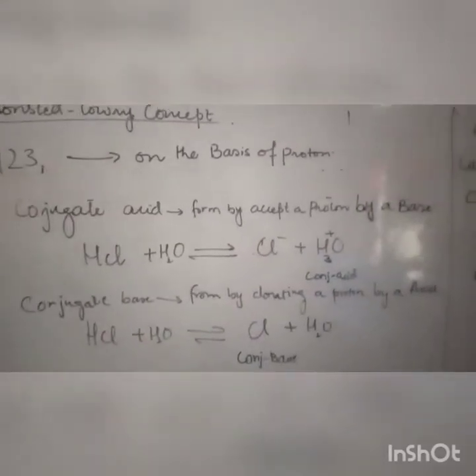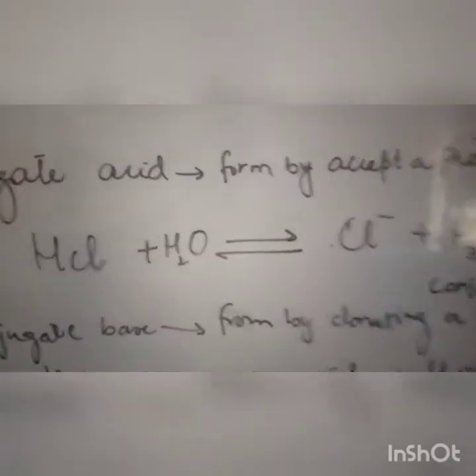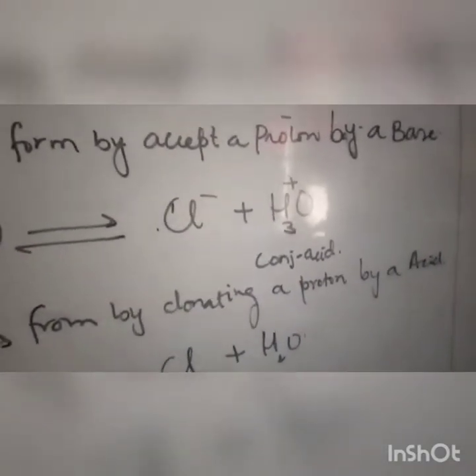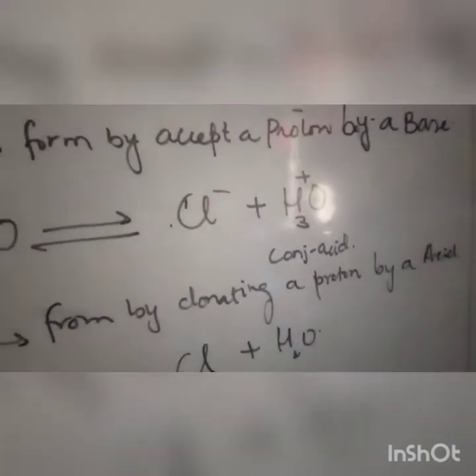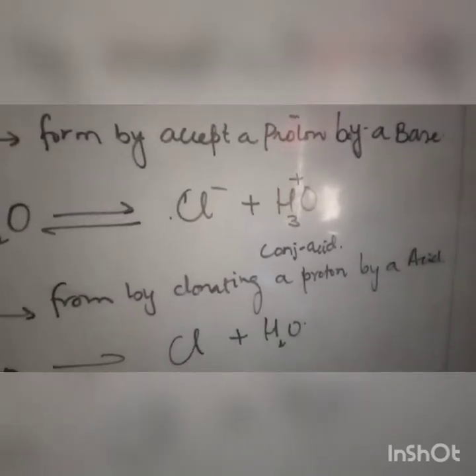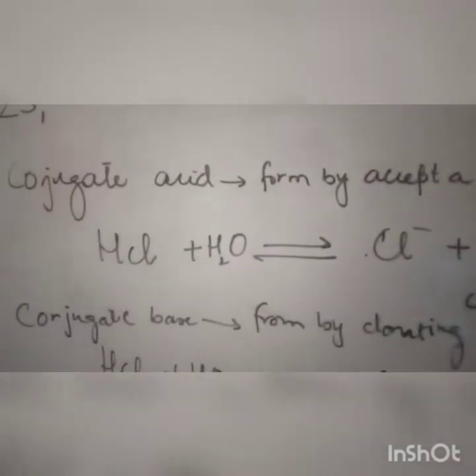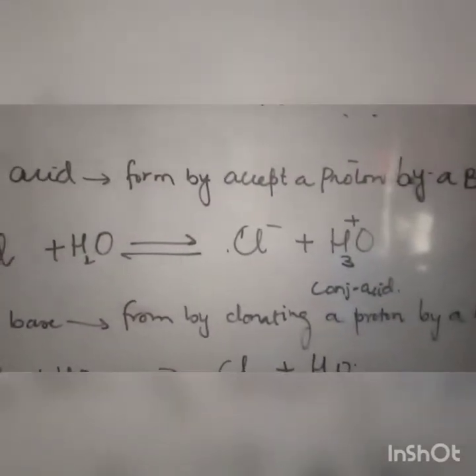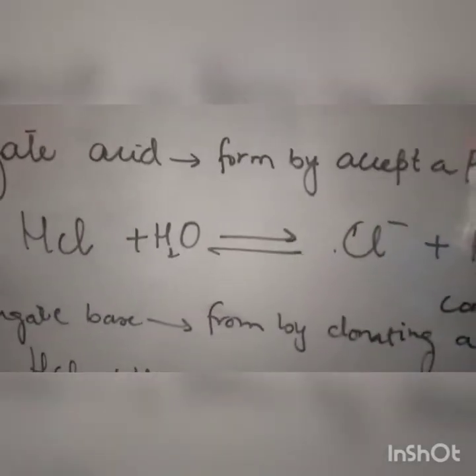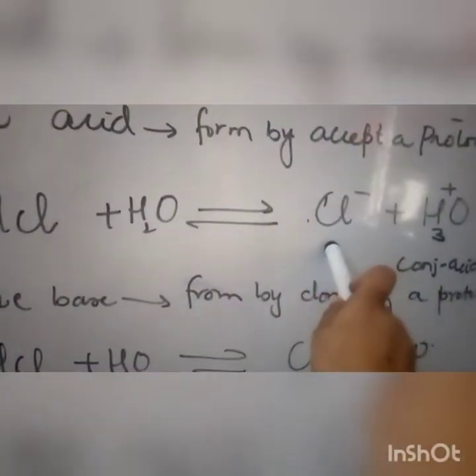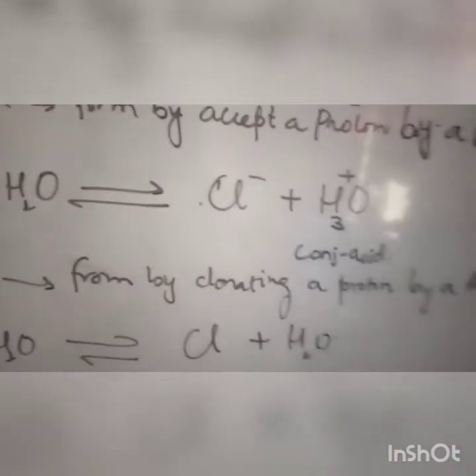As we discussed earlier, the substance that donates a proton is an acid and the substance that accepts the proton is a base. After that there is a reversible reaction and a dynamic equilibrium is established. So there are two new things which are formed now: a conjugate acid and a conjugate base. What will be the procedure? A conjugate acid is formed by the acceptance of a proton by a base. Here HCl has donated a proton to H2O, and now it has converted into Cl minus and H3O plus. Now H3O plus is a conjugate acid.